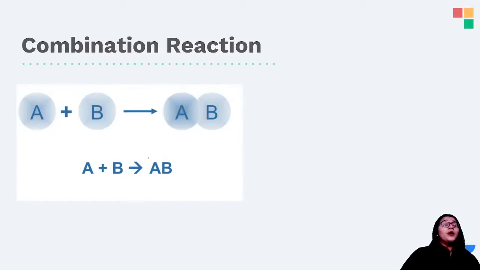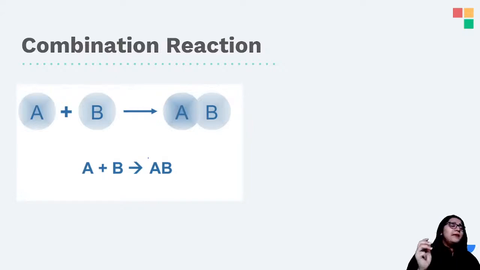Now when we talk about combination reaction, यहाँ पे कुछ combine हो रहा है, like how अगर चाय बनाने बोला, so what is the first thing that you're going to add? You're going to add पानी, right? पानी में मस्त एकदम शक्कर and मस्त चाय पत्ती, and then you top it off with milk and अदरक. You see, all of these are coming together to give you one product, that is chai. Yes, and that right there is a combination reaction.